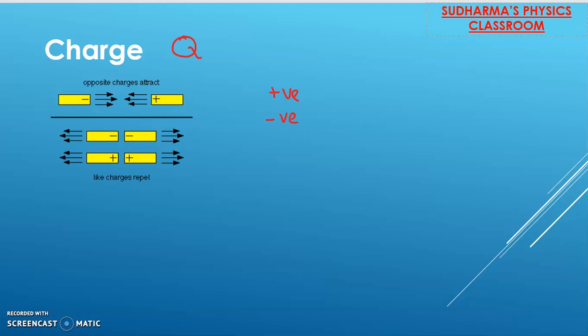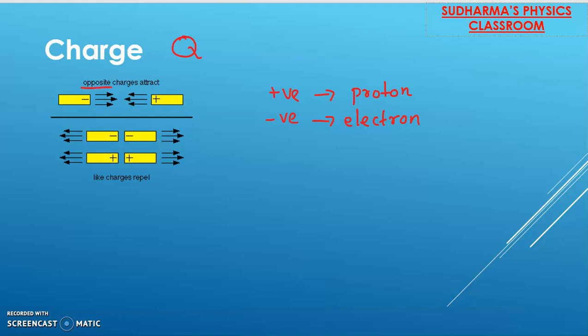Whenever someone asks you, give me a material which has positive charge, I am sure you're going to say that it is proton, right? Proton has positive charge and electron has negative charge, right? So these are the basic things which come to your mind whenever you hear these words positive and negative charges. Another thing I'm sure which comes to your mind is that like charges will repel each other and unlike charges will attract each other.